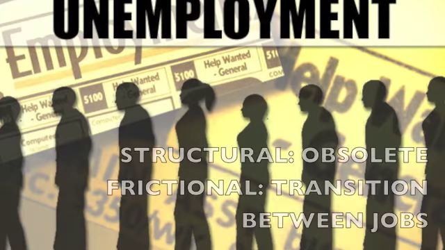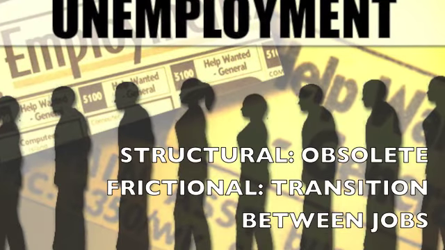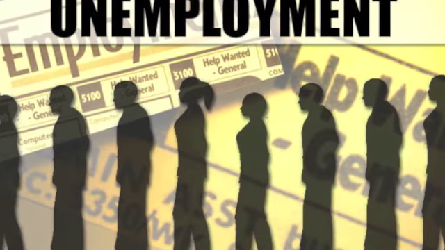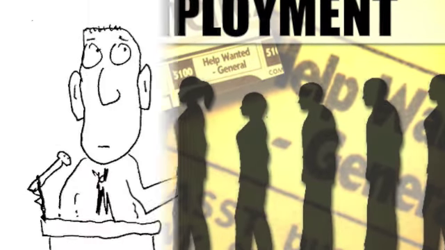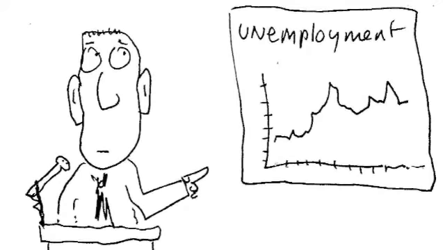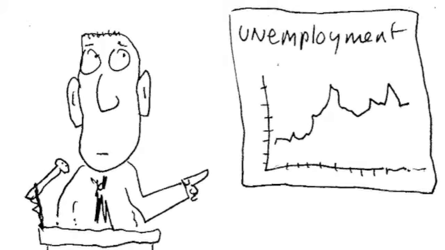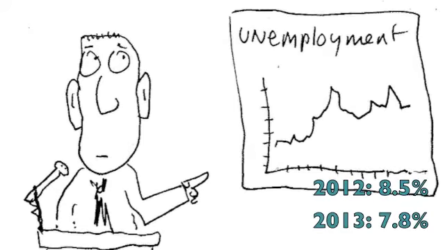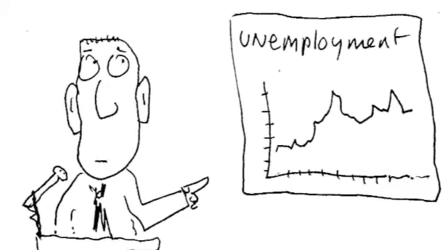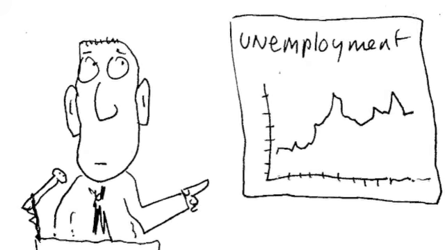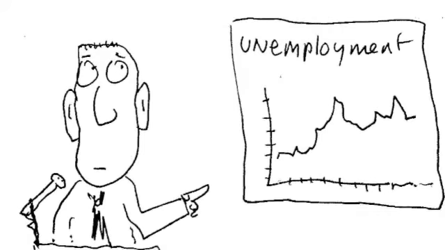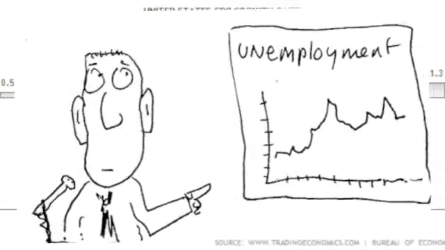There is also structural unemployment when your job becomes obsolete, and frictional unemployment when there's a transition between jobs within the same industry. If we compare the rate of unemployment in January for 2012 and January 2013, it is 8.5% and 7.8% respectively. We can note that the country has improved its condition in the last year, therefore we can conclude that the U.S. is improving its condition yearly.